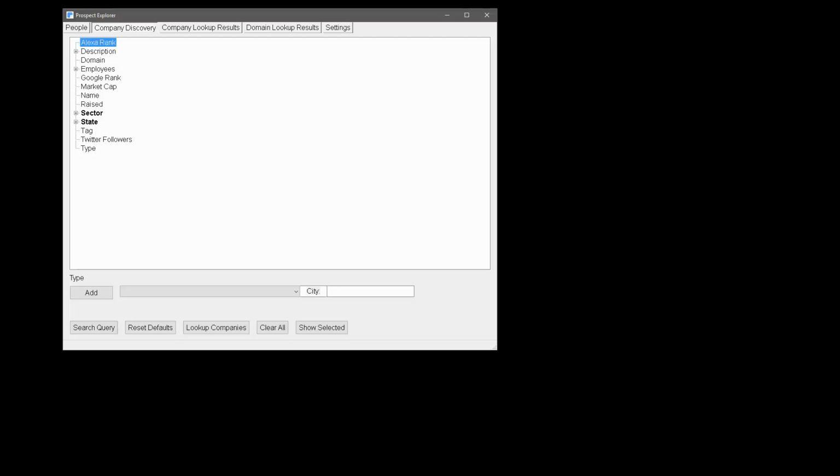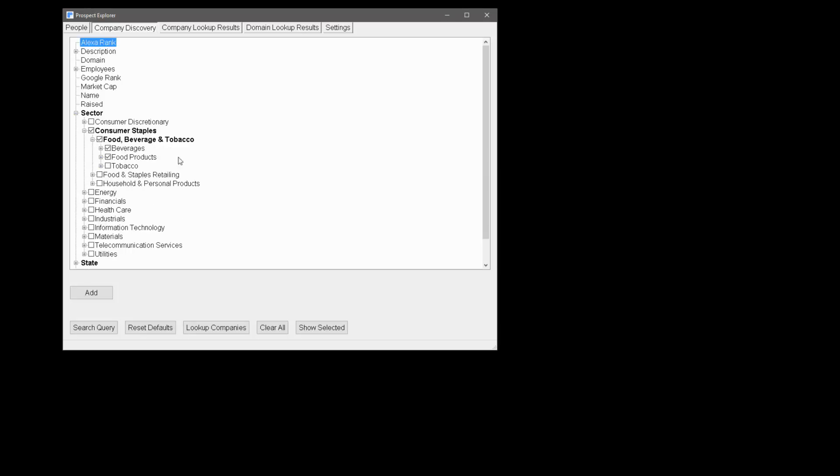When I go back, of course I don't have my window open to relaunch my script, but when I relaunch it, it will have saved these defaults. So next time I come back into the tool, I don't have to try to remember what I had selected and what my preferences are.